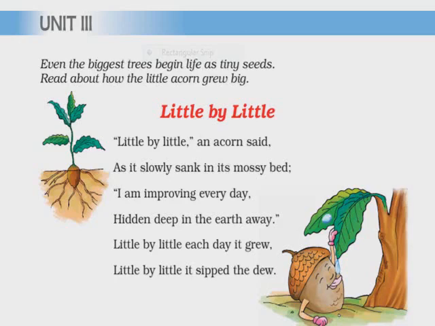And in the first line, it is mentioned that little by little, an acorn said. What is an acorn? Acorn is the fruit of an oak tree. Okay, so acorn is nothing but a kind of fruit, just like a mango tree has mango fruit. Similarly, an oak tree has a fruit, acorn. So children, this acorn fruit is saying that little by little, as I went down in the soil, I started growing every day.